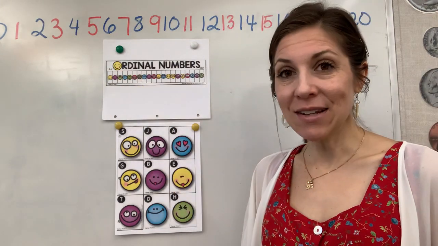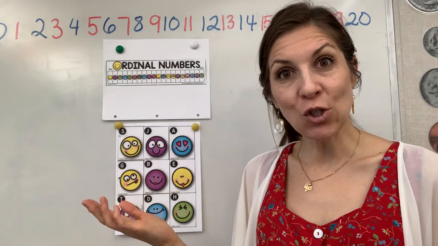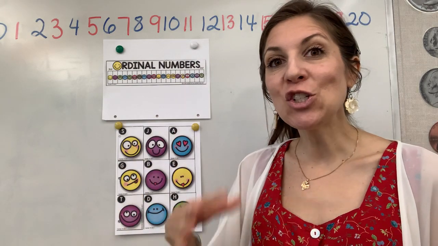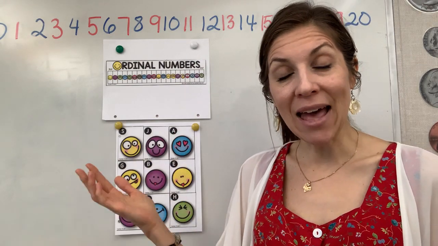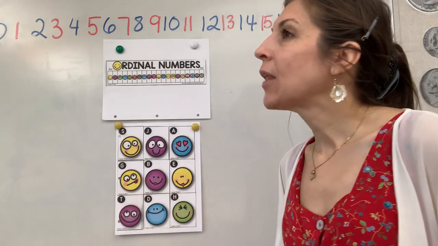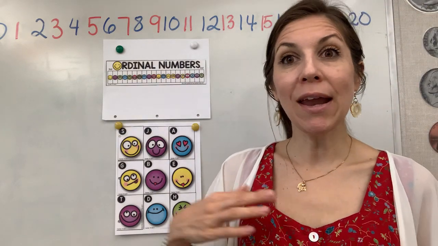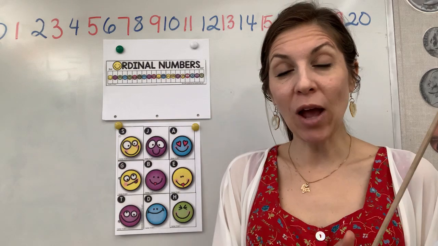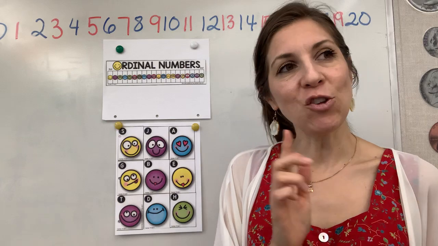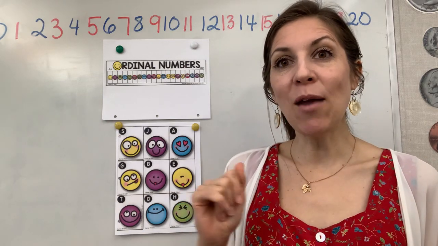Okay, so ordinal just means that that's the name that we give numbers when we want to say what specific position that number has among other numbers. Let's say that you are in line. When here at school, we say, okay, it's time to eat lunch, go line up. And you go and you line up in front of the door.